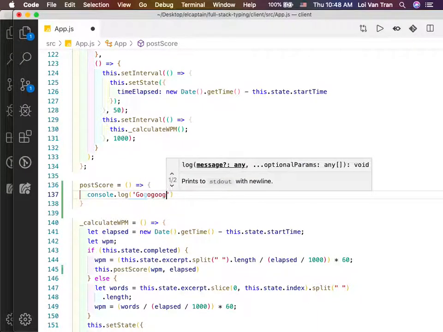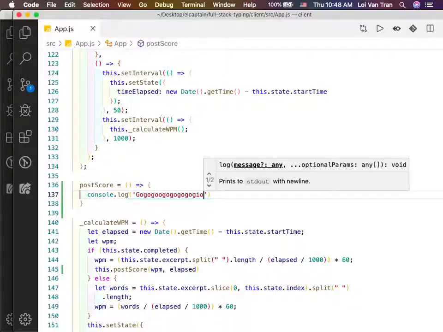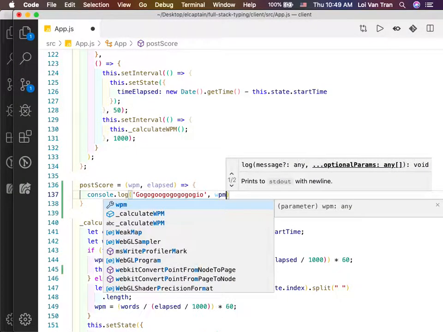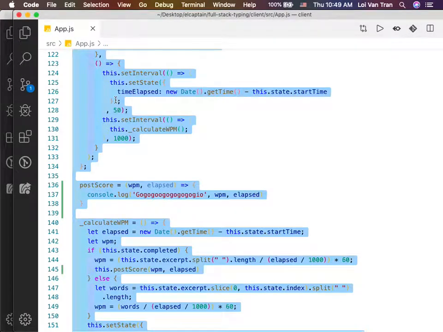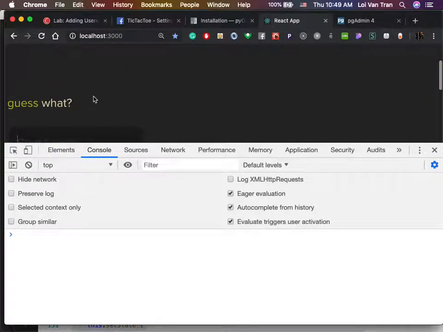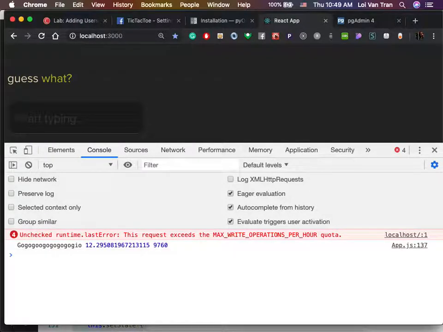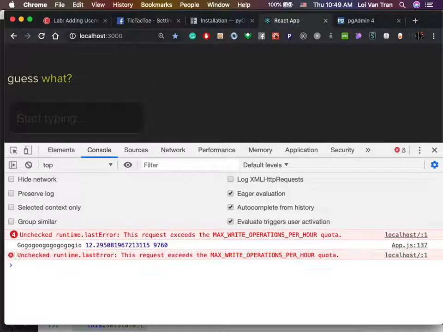I'm going to say, hey, okay? We're going to prove that this works. And actually, let's just go ahead and do it in our words per minute and our elapsed, okay? Now we're going to log words per minute and elapsed. So my expectation is what, guys? That when I start typing, if I complete all the excerpts, we'll see a console log that says go, go, go, go a bunch of times, okay? So I'm going to click a question mark, and I expect there to be a console log down here, guys. Nice. Your boy Lloyd did something correct, okay?